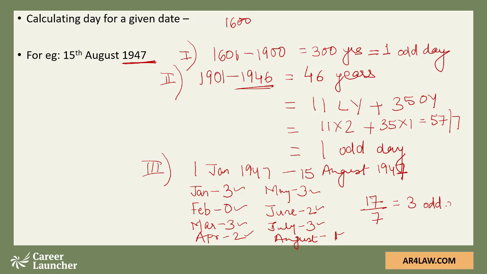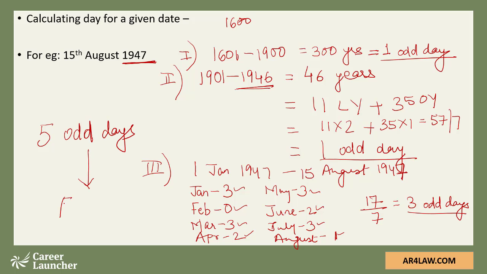Now I have broken down this question into 3 parts. In part 1 I have got 1 odd day. In part 2 I have got 1 odd day. In part 3 I have got 3 odd days. Totaling up, we get 5 odd days. And whenever we get 5 odd days, the weekday would be a Friday, because we are counting 5 from Monday.